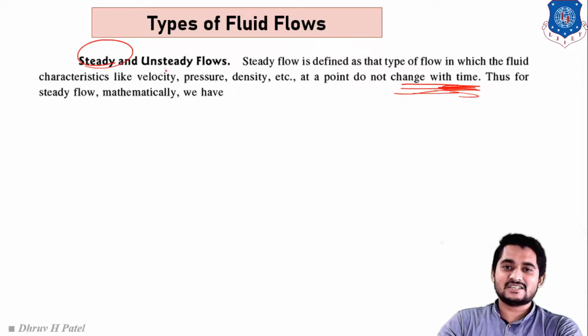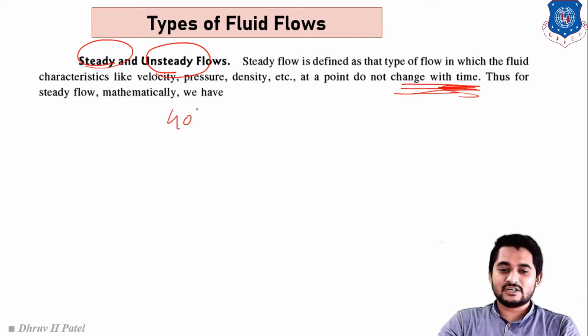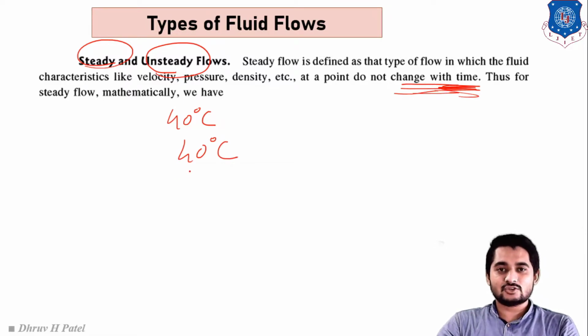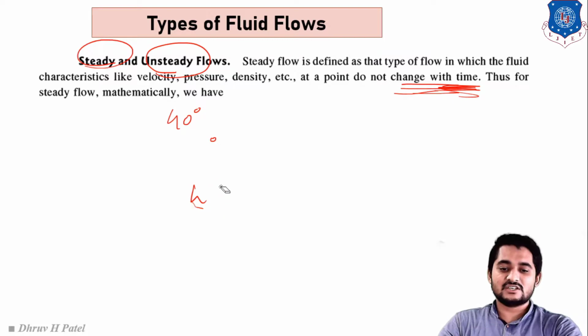Clear, students? The next one is unsteady flow. In unsteady flow, the parameter changes with respect to time.